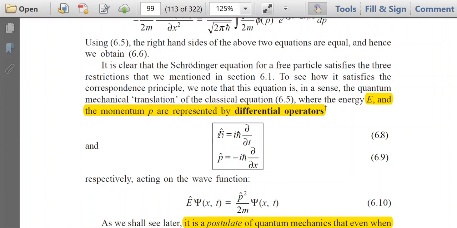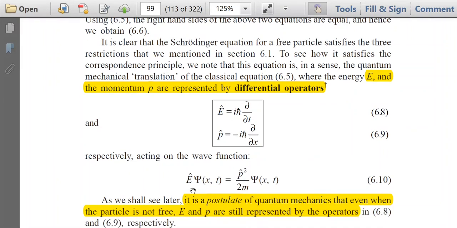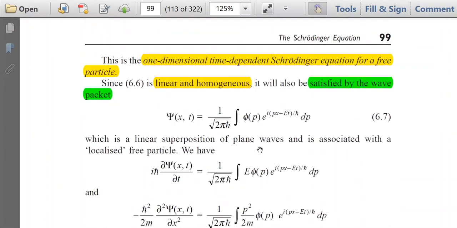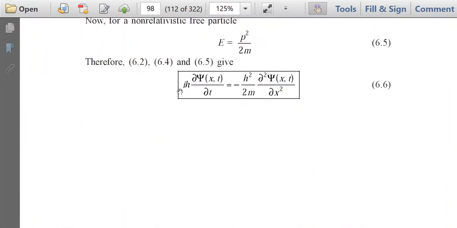We can write the energy operator equal to i h cut del del t and the momentum operator equal to minus i h cut del del x. So these are the operator representations of energy and momentum. If we represent the Schrodinger equation in terms of operators, it will look like this: E cap into psi is equal to P cap square by 2m into psi, where E cap is given by i h cut del del t and P cap is given by minus i h cut del del x.